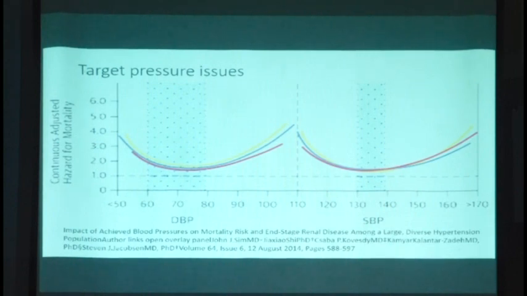So with over-treating of hypertension, where the end result of the pressure is lower, you are increasing the risk, or the whole aim of the treatment of hypertension, which is to prevent the complications, is not served. Now, this is about patients who do not have a complication, only those patients who have primary hypertension where there is no organic damage. Patients who already have organic damage, the whole issue is somewhat different, where you cannot apply the same formula rigidly, but in other conditions, this is one of the important issues.